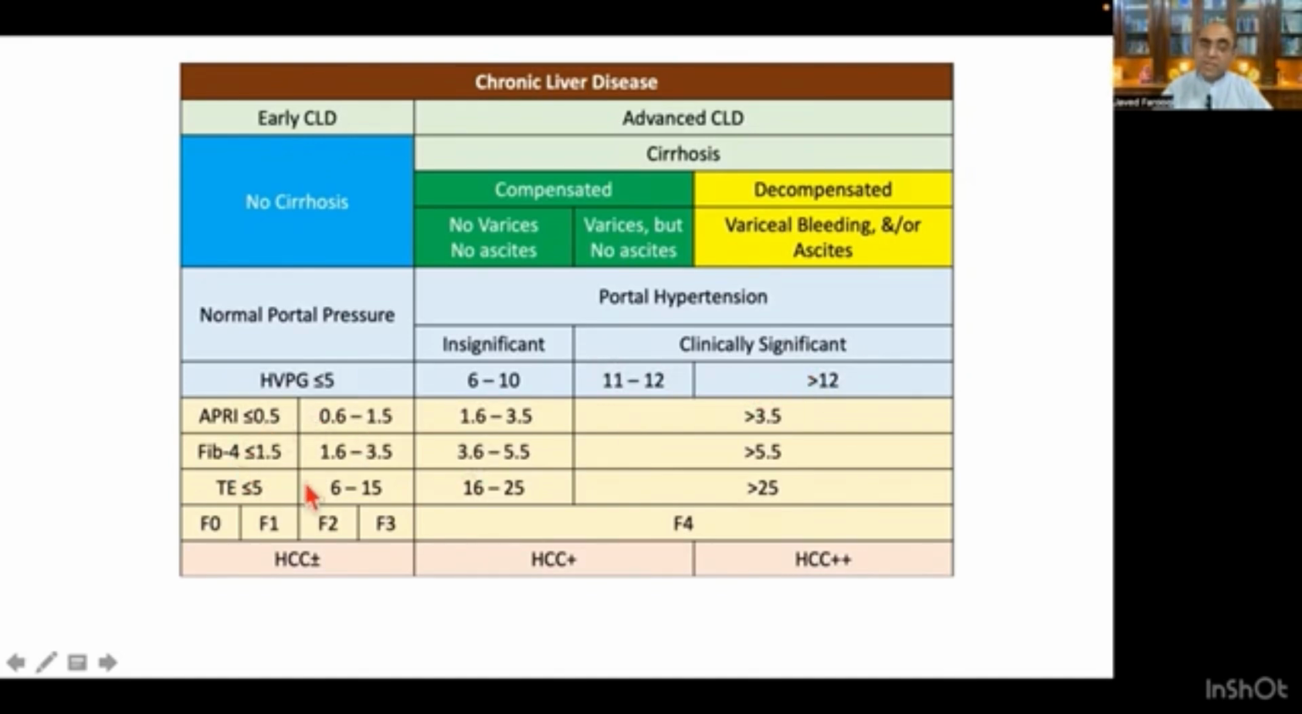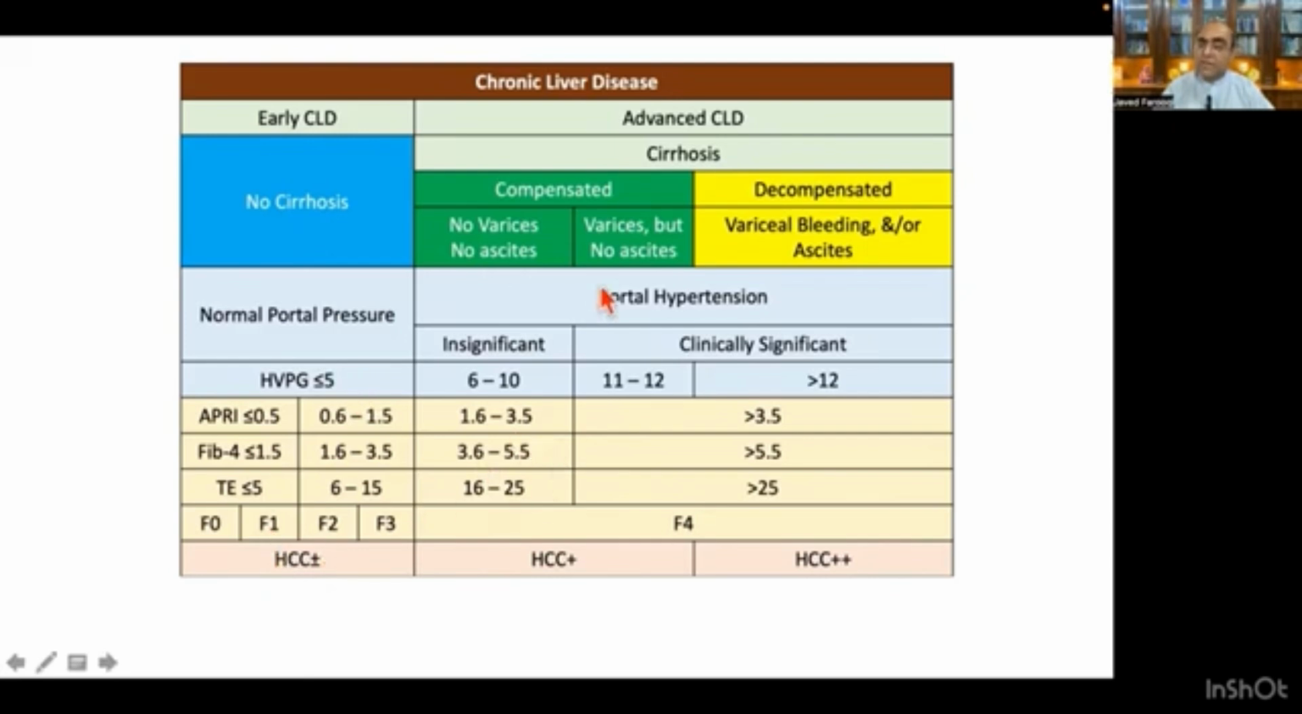So these are the non-invasive parameters which can give you a good idea of what may be the underlying hepatic venous pressure gradient in my patient. Another correlation of this hepatic venous pressure gradient is that in non-cirrhotic or normal portal pressure patients, they may or may not develop hepatocellular carcinoma. The risk is minimal in this group.